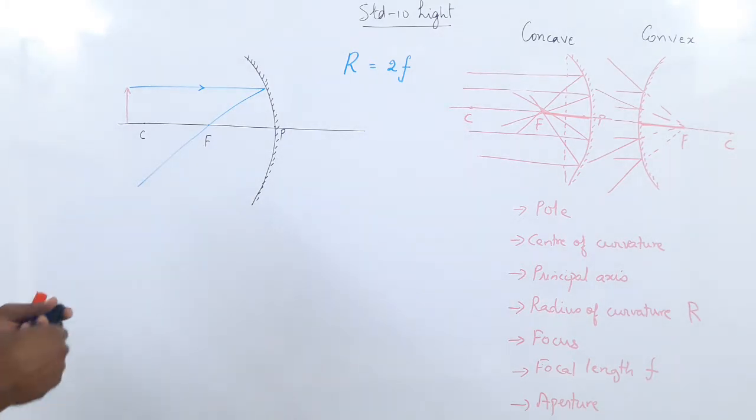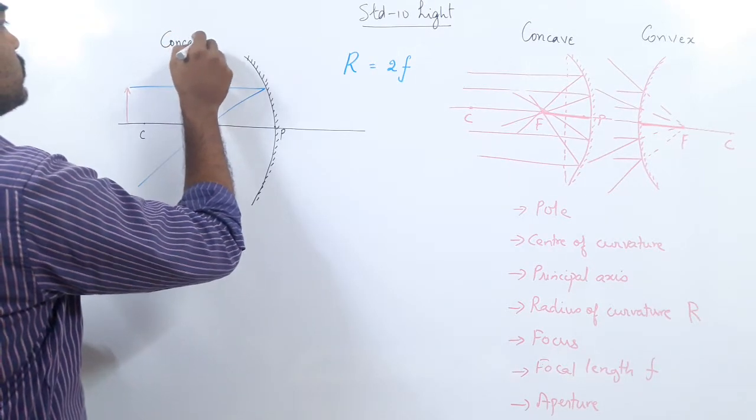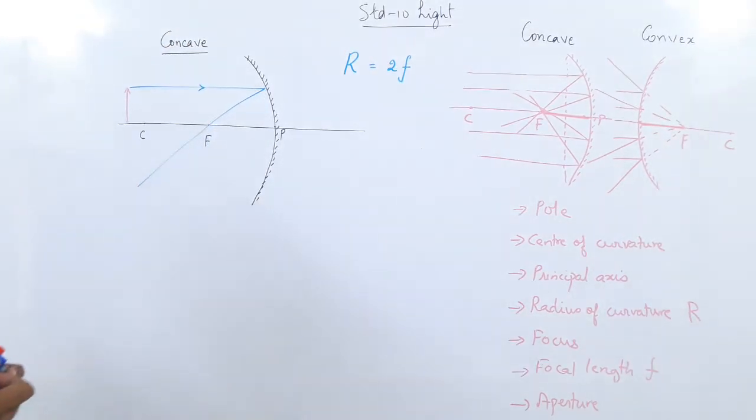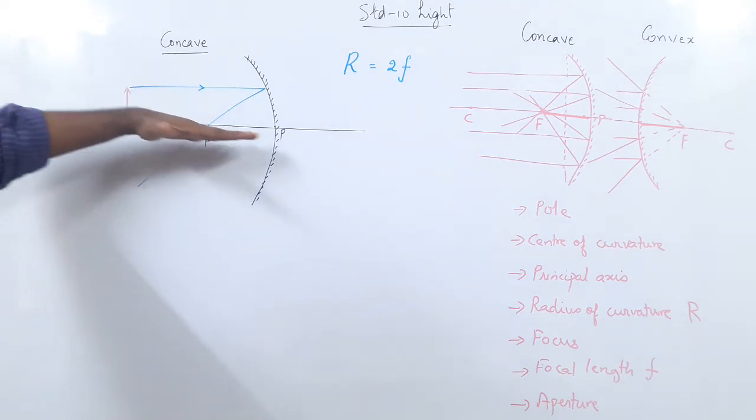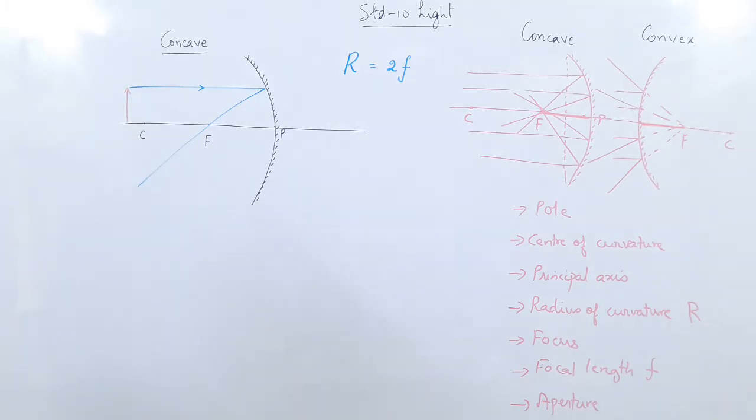For which mirror? This is the concave mirror, remember. So first we understand the rules. What are the rules again? To draw the images, the first rule, a ray of light parallel to the principal axis after reflection will pass through the focus. That is rule number 1.